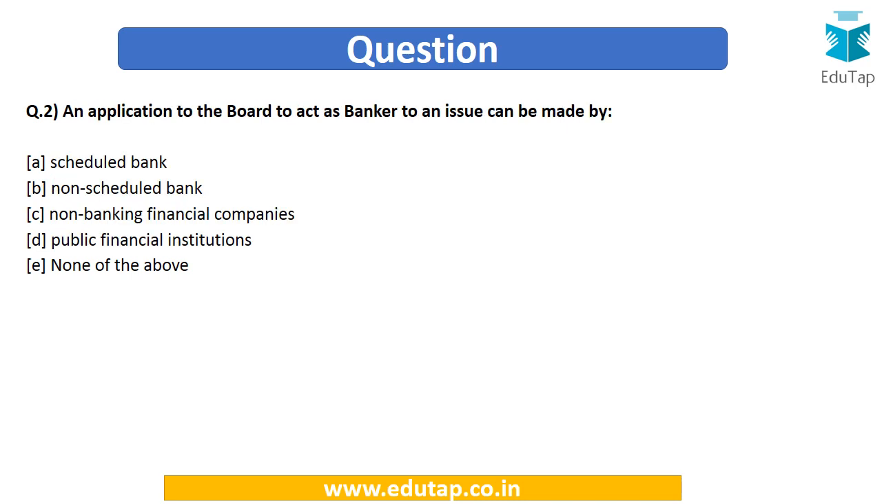Now let's move to the next question. An application to the board to act as a banker to an issue can be made by. So if you have to become a banker to an issue, then the application can be made in this context by which of the following? Scheduled bank, non-scheduled bank, non-banking financial companies, public financial institutions, or none of the above.